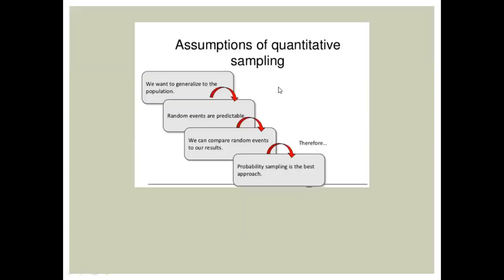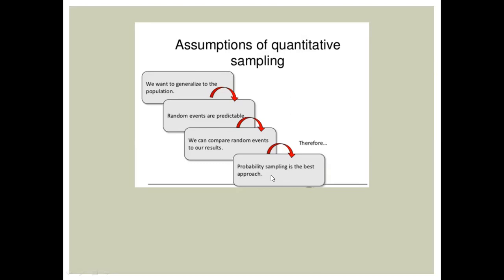The assumption of quantitative sampling is that the researchers want to generalize our finding to the population. Random events are predictable, and researchers compare the random events to their results, and probability sampling is the best approach in